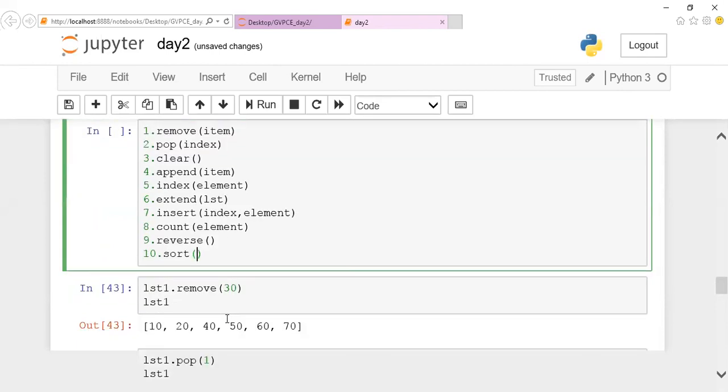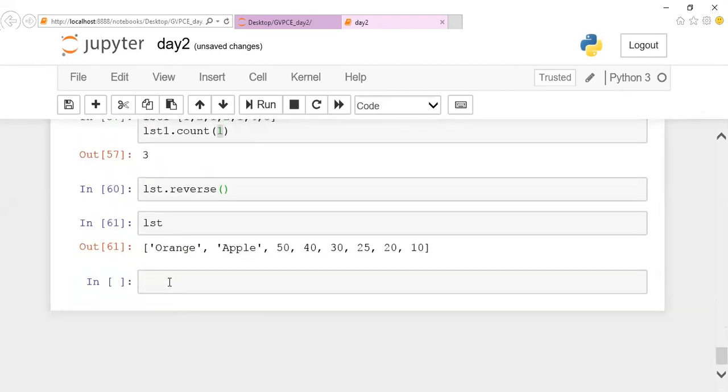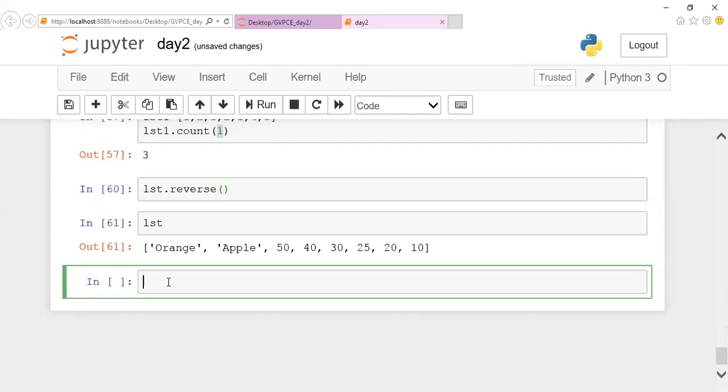Okay. The sort method is used for arranging in one particular order. Many people will ask about a combination of integer and string, but don't think about combinations. You won't get that with this one. You'll get a list either of integers or of alphabets. If it is alphabets, it will sort based on alphabetical order. If it is integers, it will sort based on the numbers. So don't try to combine these two. Implement this sort operation either on a complete integer list or a complete string list. Don't try to do both. Okay.